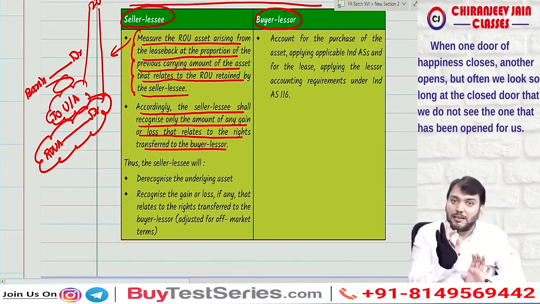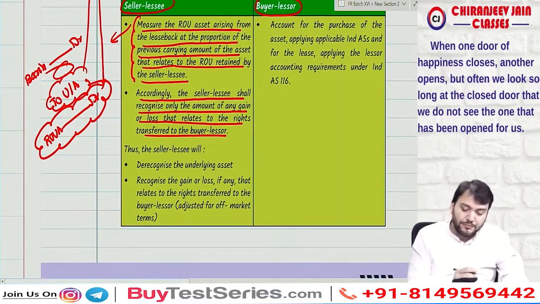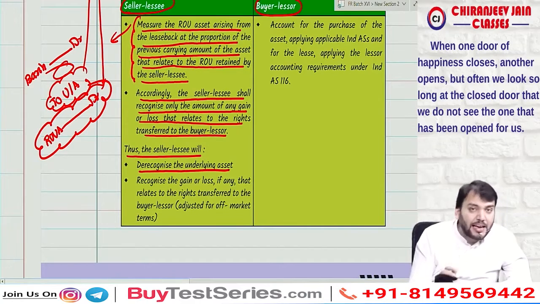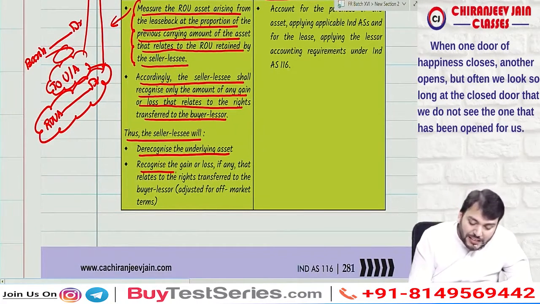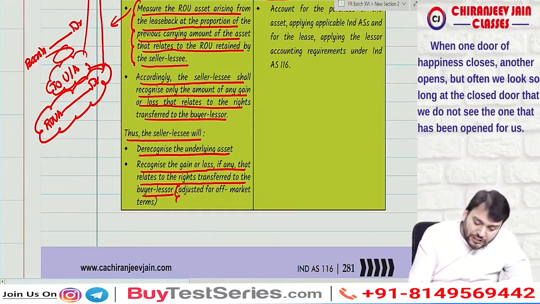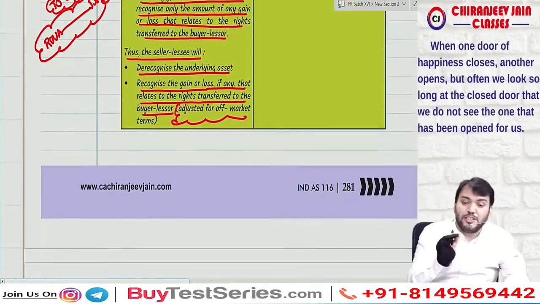Thus the seller or lessee will de-recognize the underlying asset and recognize the gain or loss, if any, that relates to the right transferred to the buyer and lessor, adjusted with the off-market terms. This we need to understand.